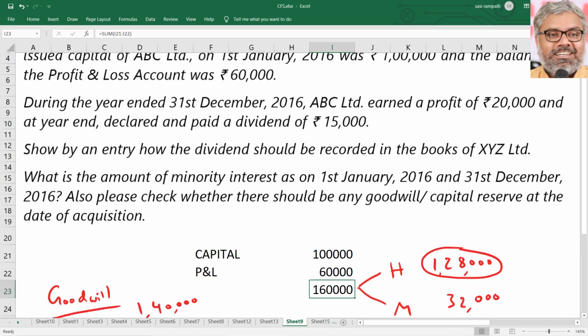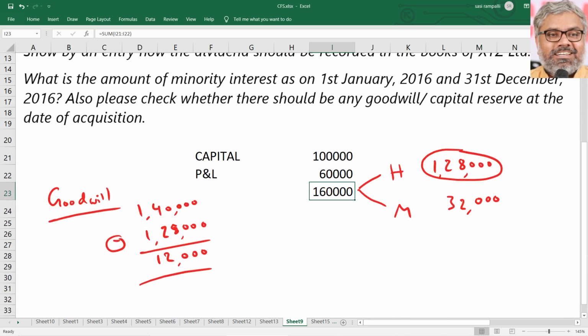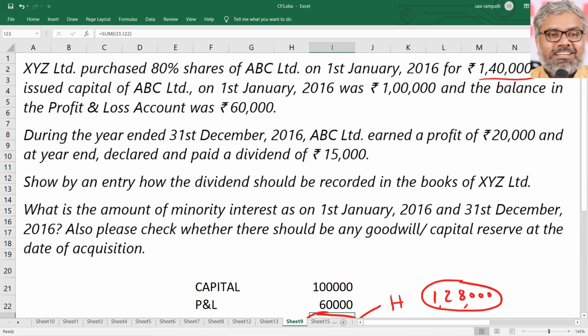That was 1st January 2016. On the same date, in whatever the equity of the subsidiary was, the minority's share was 32,000. That also we calculated. But is it the full minority interest? No. Because they will have a share in the post-acquisition profits also.